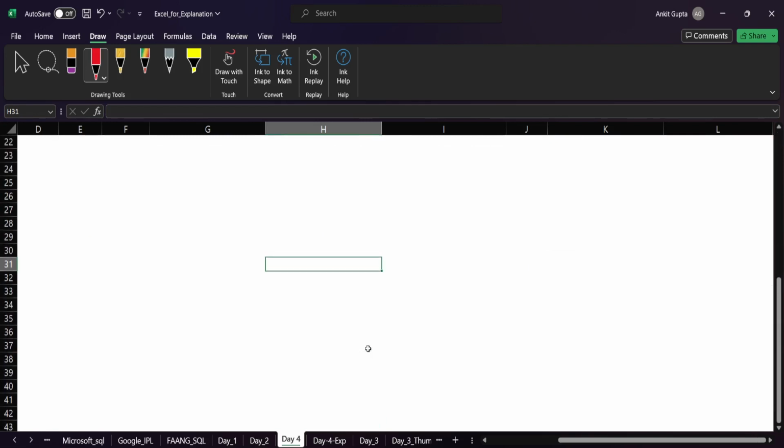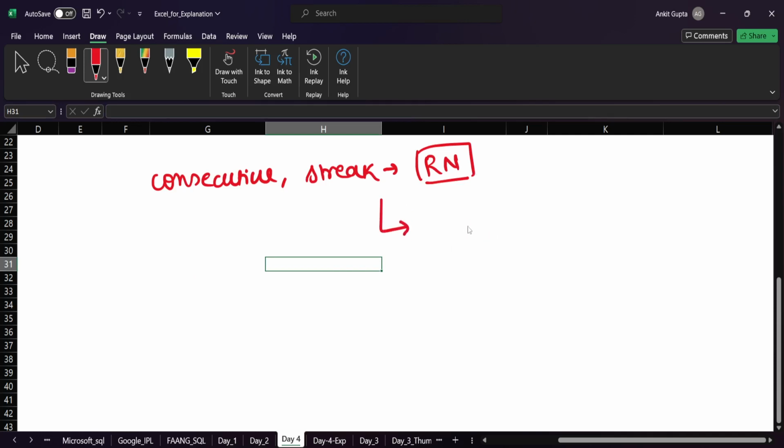I have told you a lot of times, wherever you see a consecutive thing or streak, straight away think about the row number, right? Why row number? Let me explain the approach, what is involved in order to solve these kinds of questions.